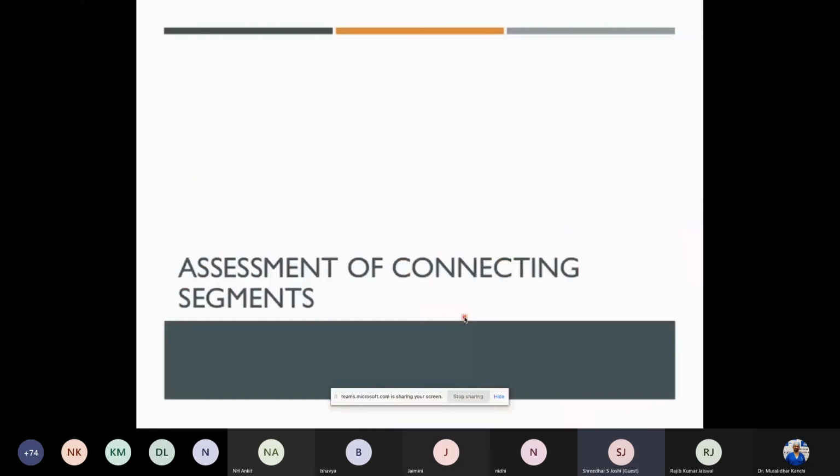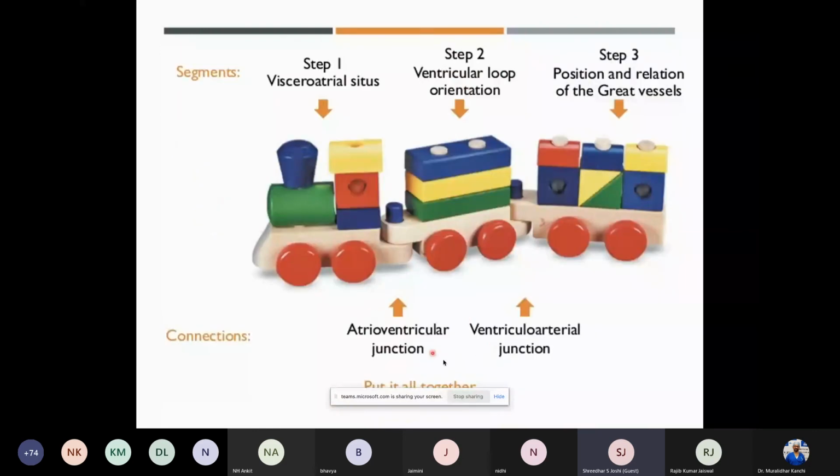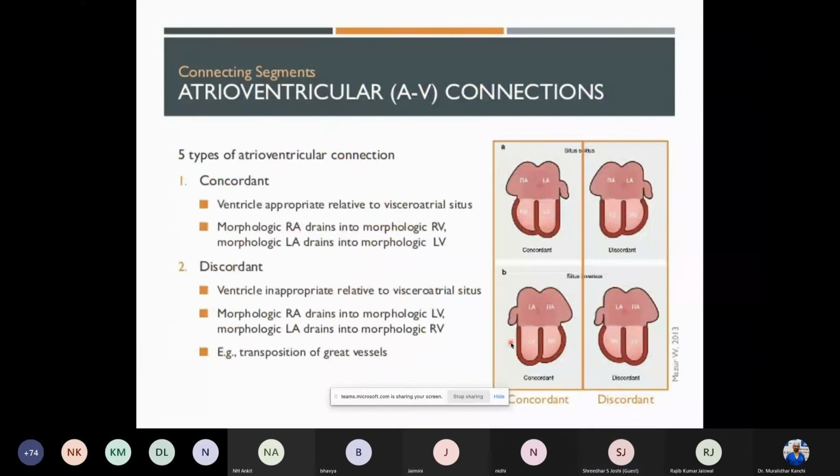Now, we mentioned the connecting segments. Let's get into a little bit of these connecting segments. There are five types of atrioventricular connections. One is concordant, that is normal: the LA opens into the LV. We are talking about the atrioventricular connections. The left atrium opening into the left ventricle is normal. When the left atrium opens into the right ventricle, this is discordance. Okay, opposite, there is discordant.